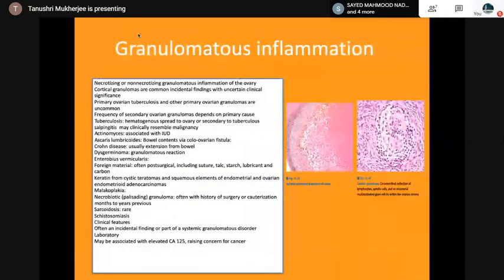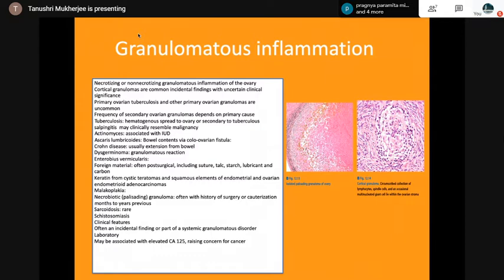Then granulomatous inflammation can be found, necrotizing or non-necrotizing granulomatous inflammation. Primary ovarian tuberculosis and other primary ovarian granulomas are uncommon. Granulomas could be secondary to tuberculosis, actinomyces, ascaris, Crohn's, associated with a seminoma, dysgerminoma, because seminoma is in testes, dysgerminoma in the ovaries, enterobius, any foreign material, keratin, malakoplakia, sarcoidosis, schistosomiasis.